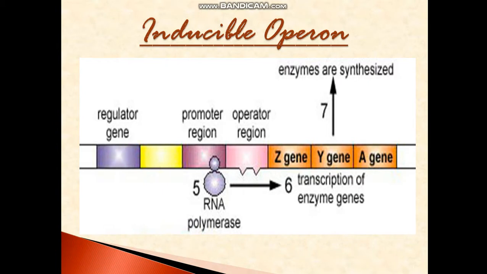Either the repressor has not been produced at all, or if it is produced, it is in an inactive state, and it will not allow the RNA polymerase to bind to the promoter and continue with the transcription of the structural genes. Clear? So here in this case, the regulator has produced the repressor, but the repressor remains in an inactive state. So this type of mechanism is called negative control.